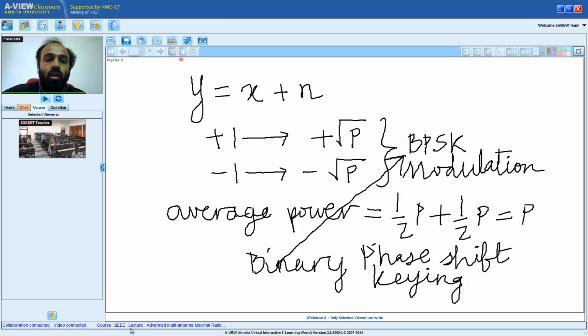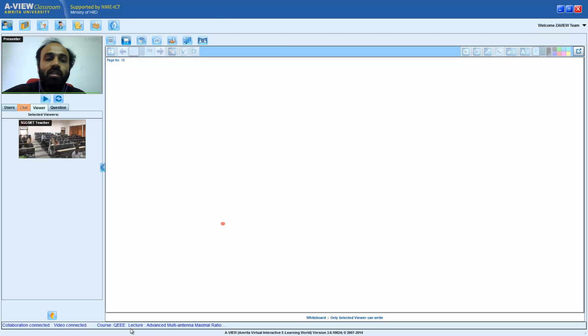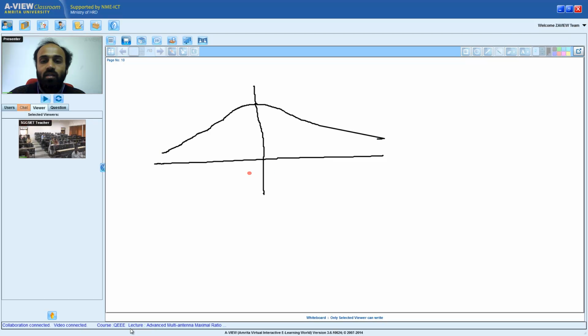Now let us go on to the next aspect. We said the noise is Gaussian noise. Noise is zero mean Gaussian noise. Therefore, can someone tell me what is the distribution? That is Gaussian distribution. This is a bell-shaped curve which is centered at 0. Right? So this is the distribution of the noise.